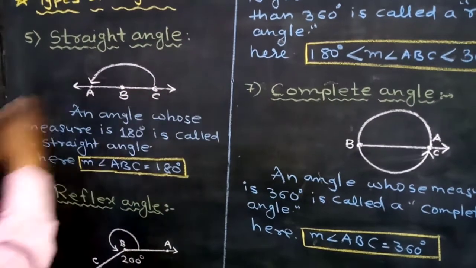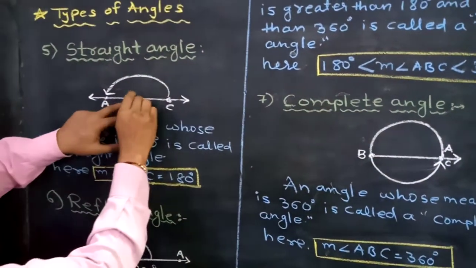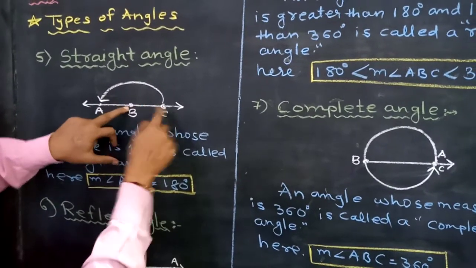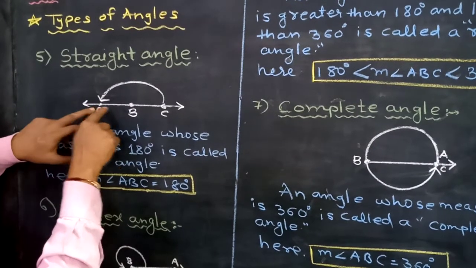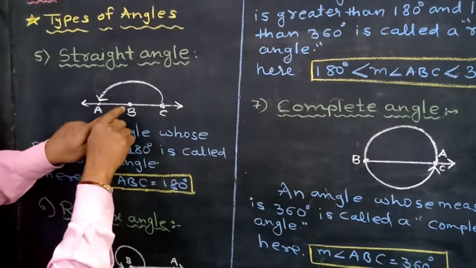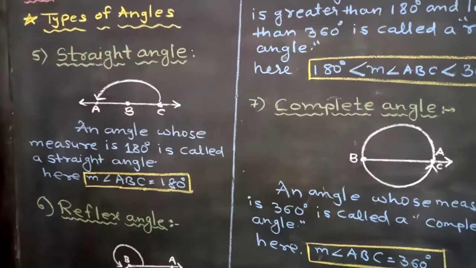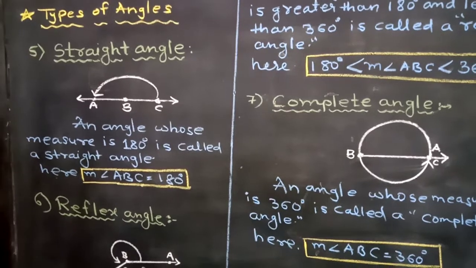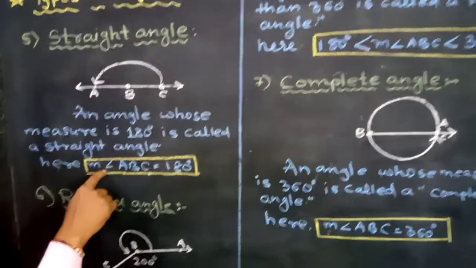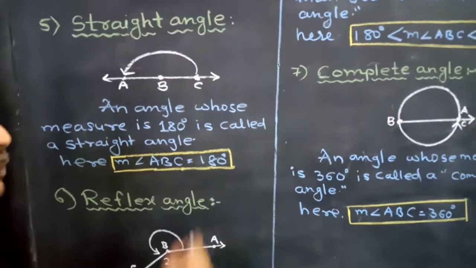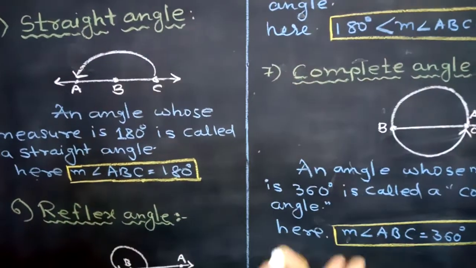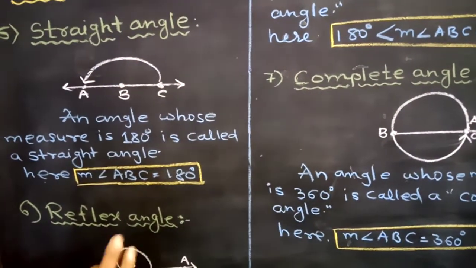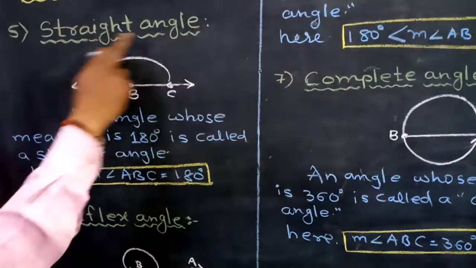As you can see in the diagram, here is our point. Our first arm is BC and the second arm of the angle is AB, and both are going in opposite directions and forming a straight line. If it is forming a straight line, then its measure is 180 degrees. So here the measure of angle ABC is equal to 180 degrees. How can we identify this? If both rays are going in opposite directions, then this kind of angle will be known as a straight angle.